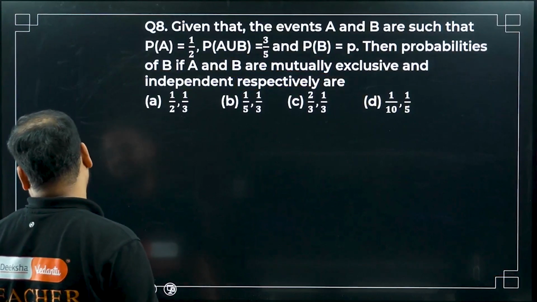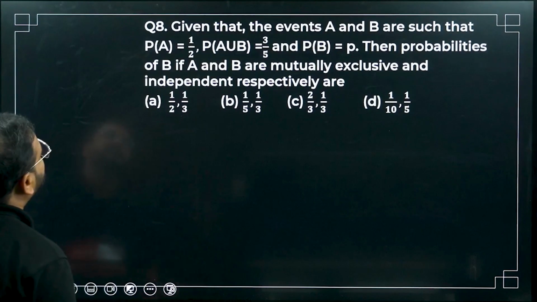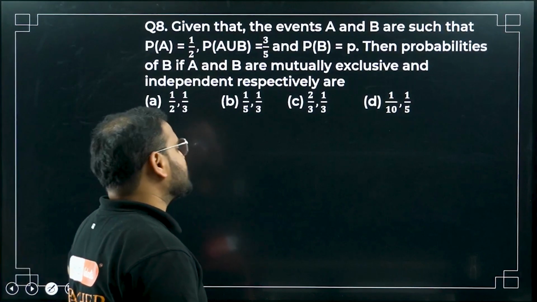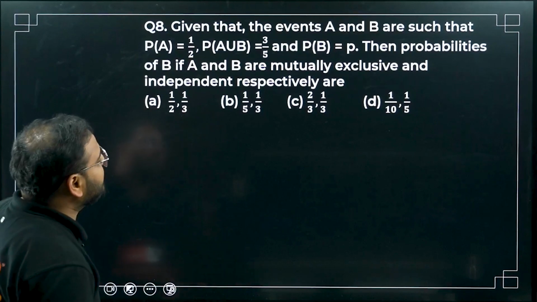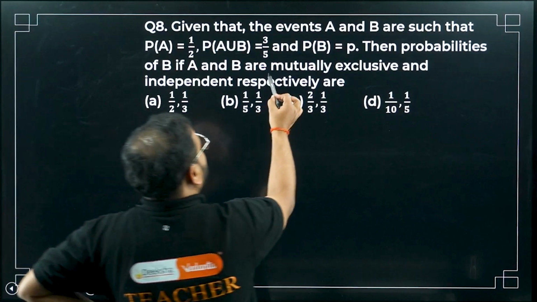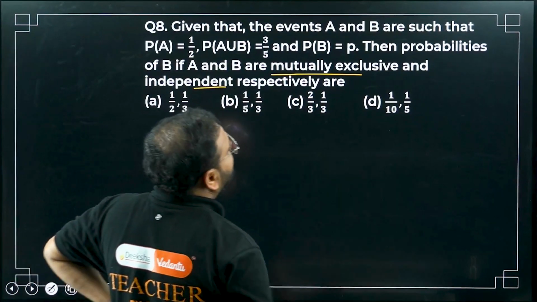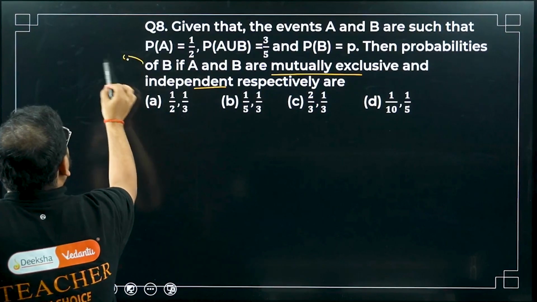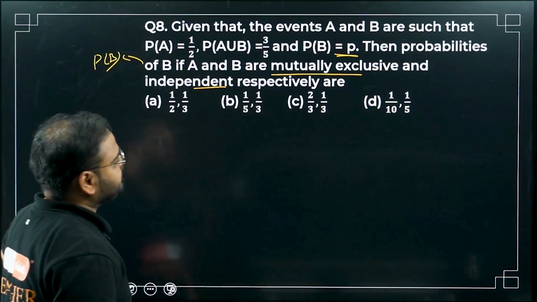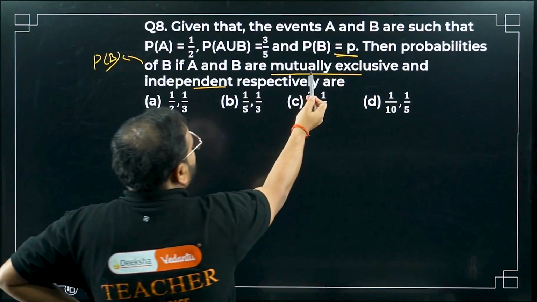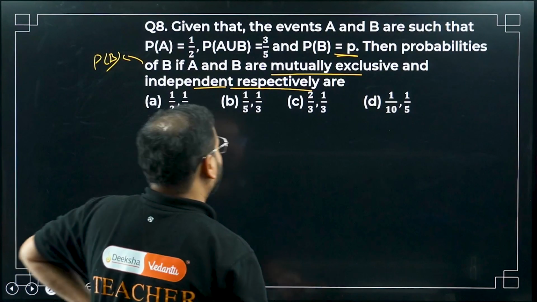Okay, I erased everything. So question number 8, given that the events A and B are such that P of A equals 1 by 2 and P of A and B is given as 3 by 5 and P of B is P. Probabilities of B if A and B are mutually exclusive and independent, we are looking for this. What do we have to find out? We are looking to find the value of P of B, which is given as the variable P. So we are looking for two different cases, mutually exclusive and independent respectively. In that order is very, very important.